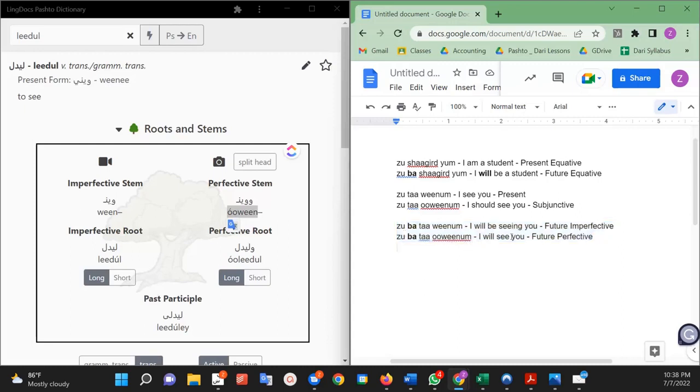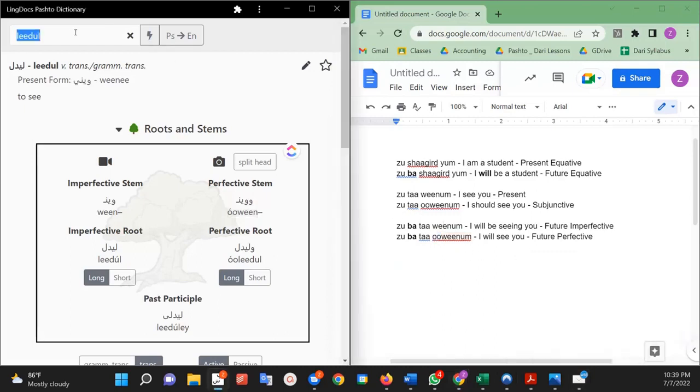There's situations where I would say in English, I will see you, and they will say, I will be seeing you, and vice versa. So the best thing is just to be aware of the difference and listen for this oo, because that's the only difference between those two. Listen for the oo and see when they're saying zubataouinam and zubataouinam. Okay, so that was with the verb lidel.